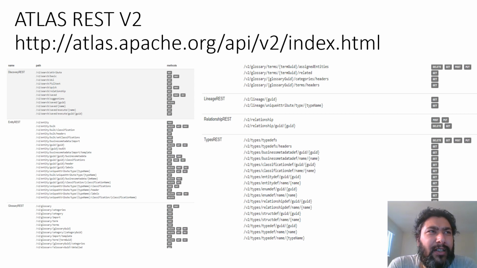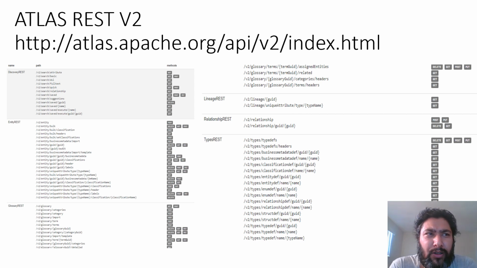So for entity, this entity interface actually helps you create entities and modify them. It provides various ways in which you can create, update, delete entries. You can inquire about them. So this is all that part of it.